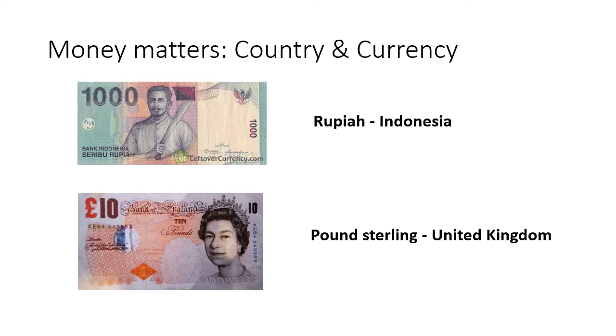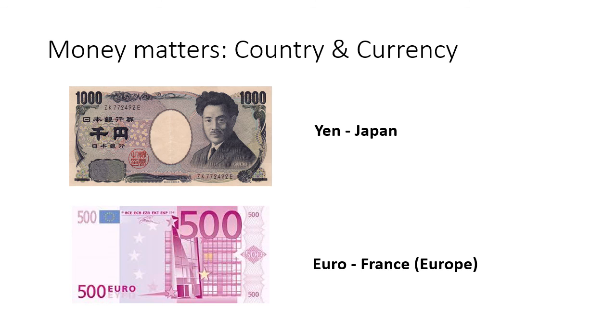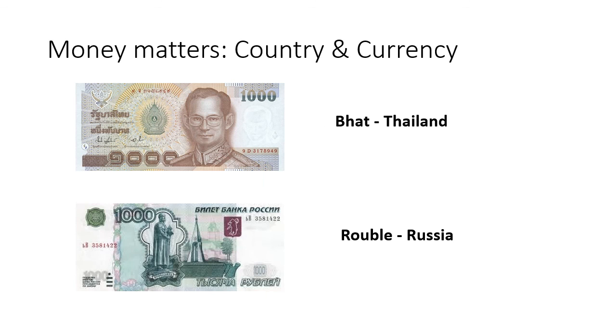Pound sterling is the currency that is used in the United Kingdom. Yen, it is the currency of Japan. Euro is the currency of the whole of Europe. But here in your chapter, the European country France is given as an option. So you match Euro with France. Baht is the currency of Thailand and ruble is that of Russia.